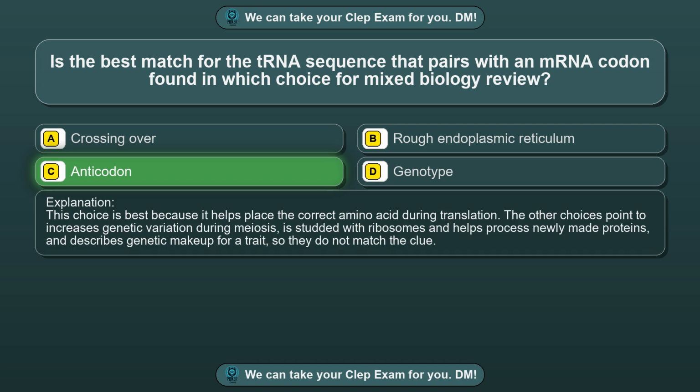This choice is best because it helps place the correct amino acid during translation. The other choices point to increases genetic variation during meiosis, is studied with ribosomes and helps process newly made proteins, and describes genetic makeup for a trait, so they do not match the clue.